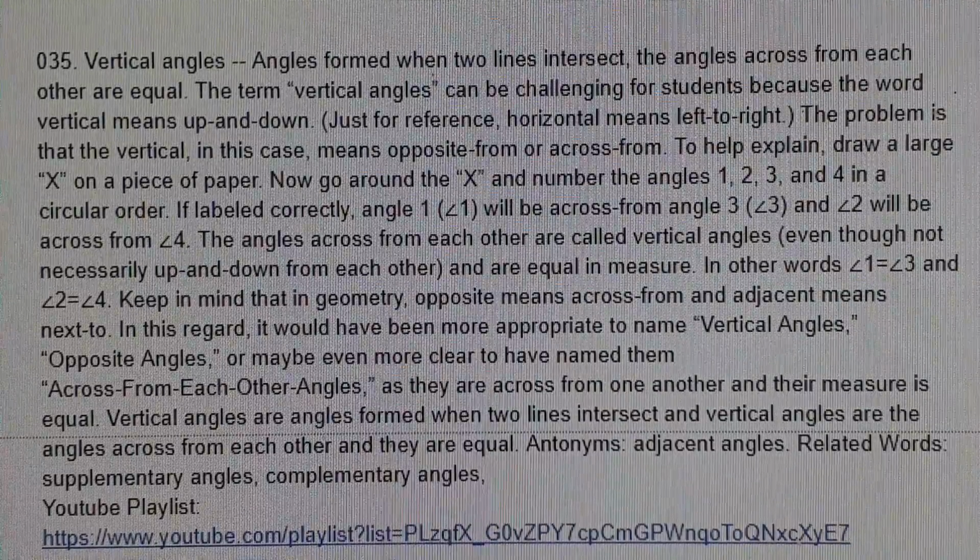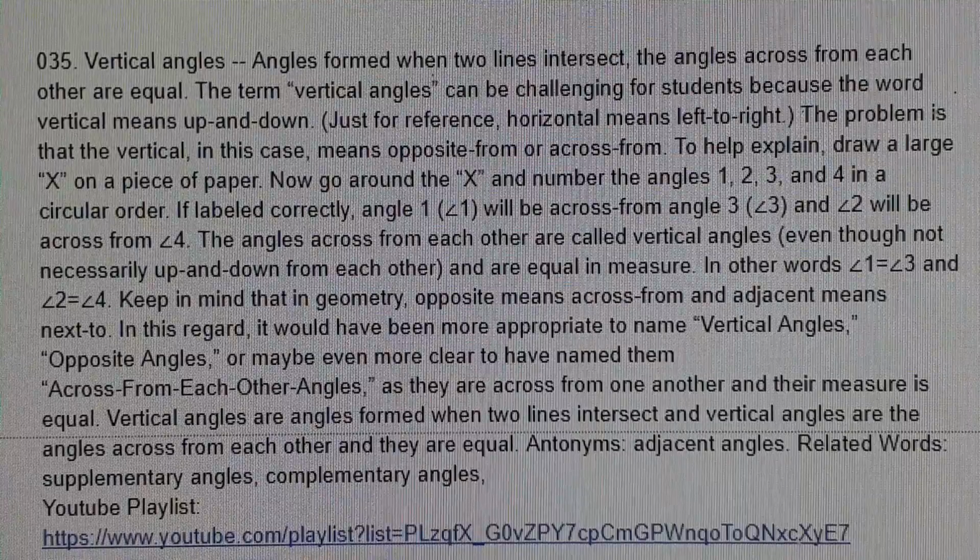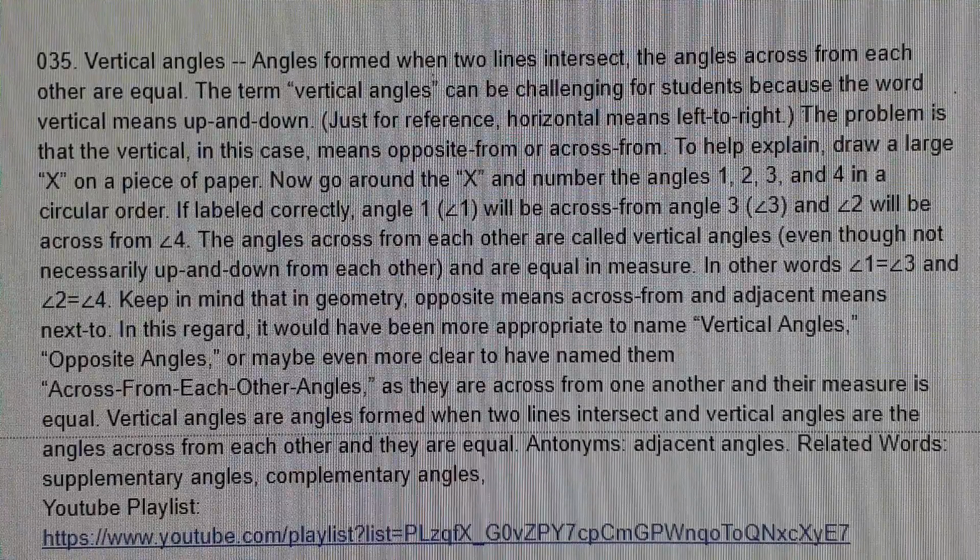Vertical angles. Angles formed when two lines intersect. The angles across from each other are equal.